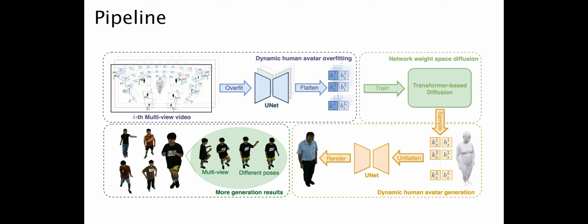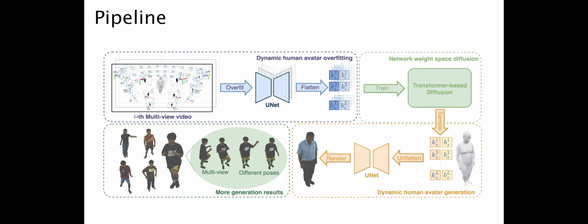Here is an overview of our method pipeline. Our approach uses a two-stage training process. In the first stage, which we call dynamic human avatar overfitting, we optimize a set of UNet networks, where each UNet captures a different dynamic human avatar. In the second stage, called network weight space diffusion, we train a diffusion model using the optimized network weights from the first stage. Once this diffusion model is trained, we can sample new sets of network weights, allowing us to generate new dynamic human avatars, as shown at the bottom.